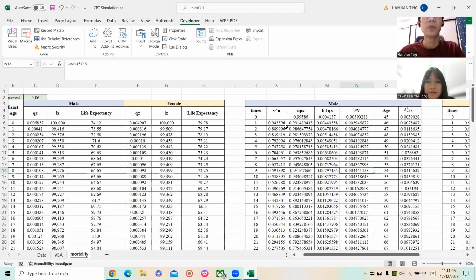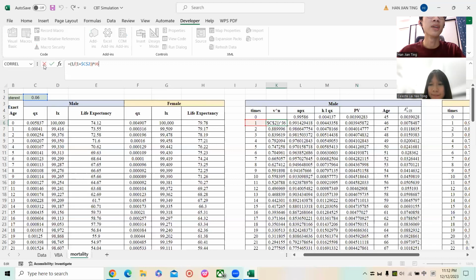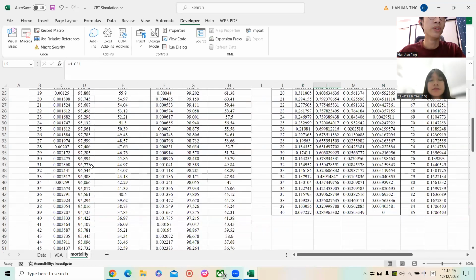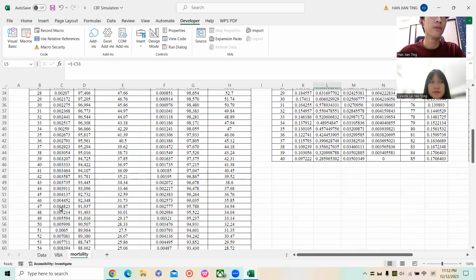So firstly, we calculate Vn, where V is 1 divided by 1 plus i. Here for i, we're using the interest rate of 0.006%. Then 1 divided by 1 plus i, to the power of n. Here n is the number of times for each of the ages. And the px for the first one is p45, we just find it in the tables for q45.